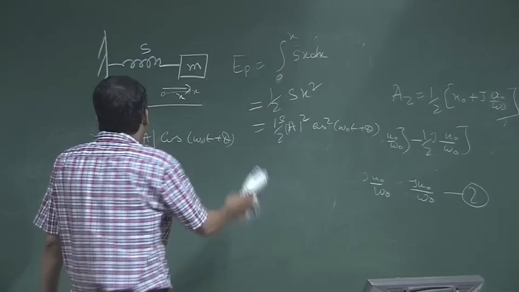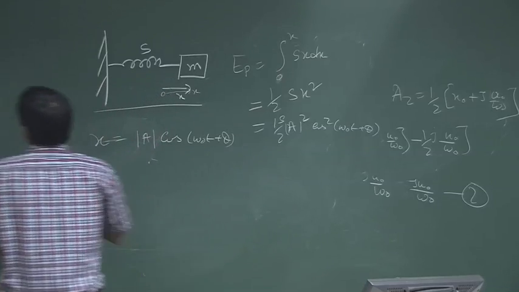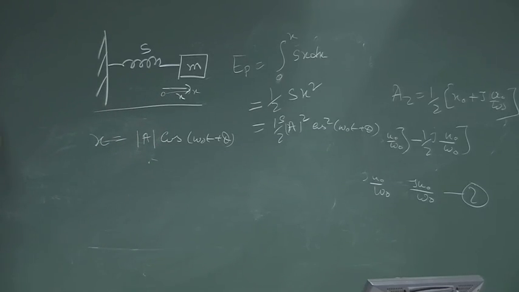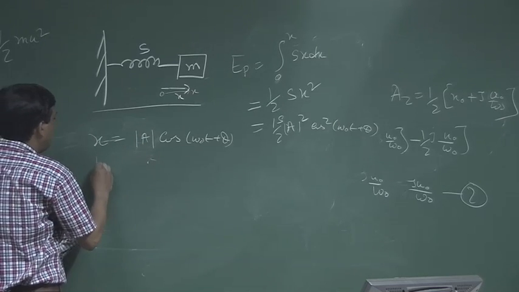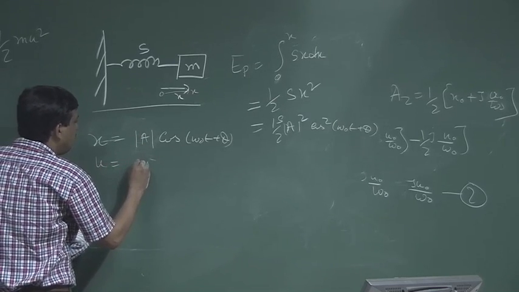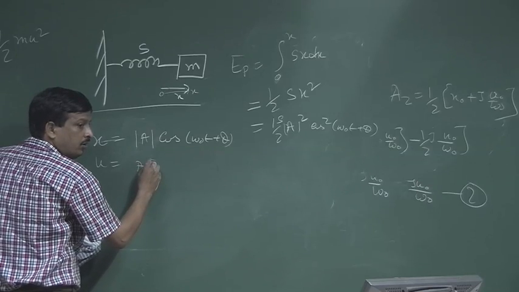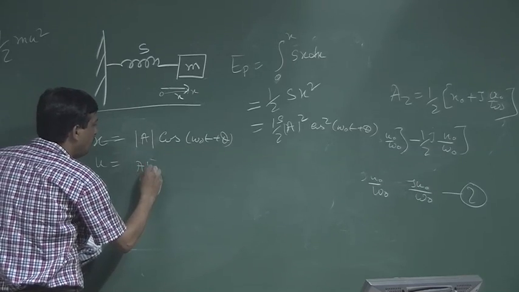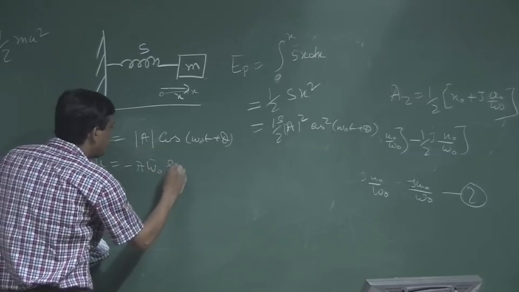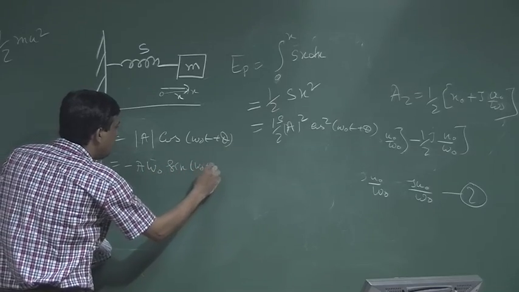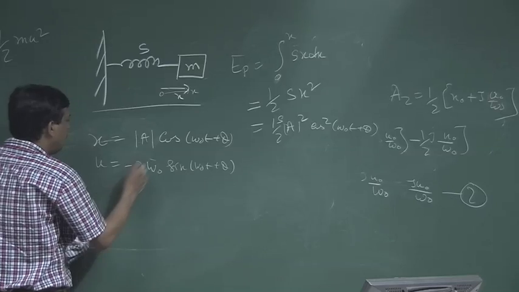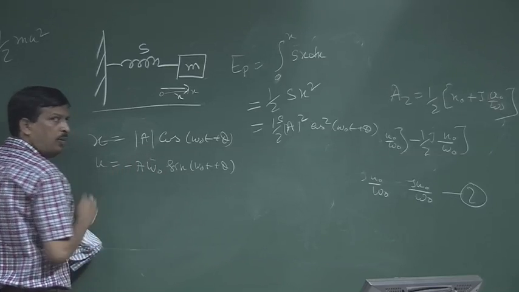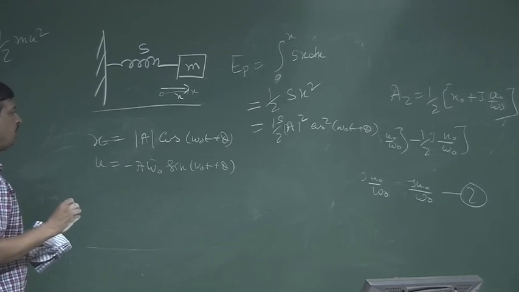Now, what is the kinetic energy? Let us say kinetic energy Ek is nothing but half m u square. If it is x, what is u? u is nothing but a omega 0 times minus sin(omega 0 t plus phi).